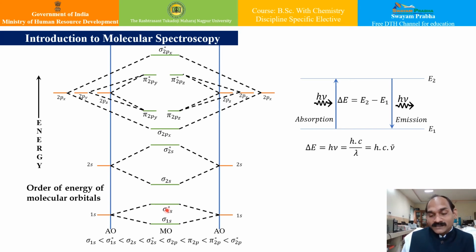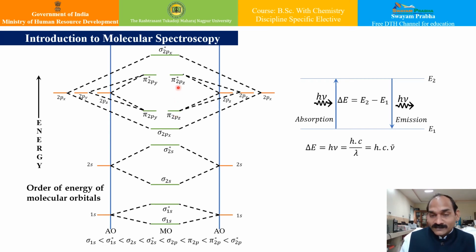So the transition between these orbitals may absorb energy at a lower energy level, and these orbitals as such require lesser energy. If you see here, as compared to the bonding and anti-bonding, the energy gap between these two is much lesser, and therefore an electron can very easily shift from this to this by absorbing a lower amount of energy. Under such circumstances, that transition can be effected.